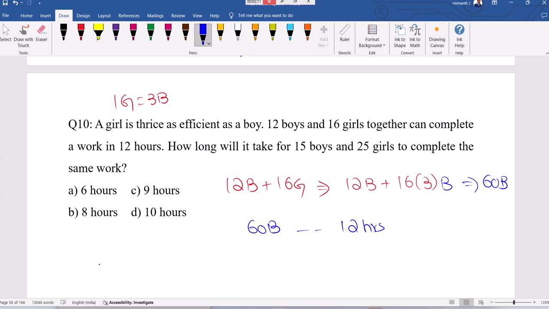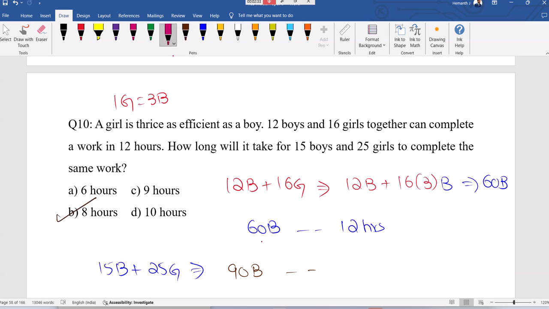Now the question: 15 boys and 25 girls. This also you convert entirely into boys. One girl equals 3 boys. So 75 plus 15, 90 boys. So 60 boys, 12 hours; 90 boys. Divide by 1.5, that is 3 by 2, 4 into 2, 8 hours.